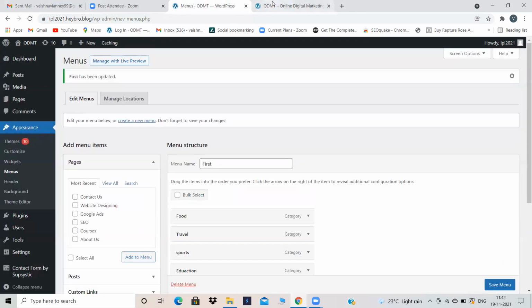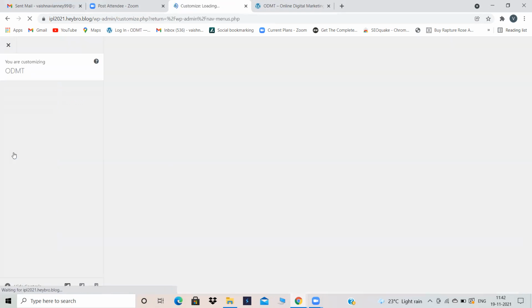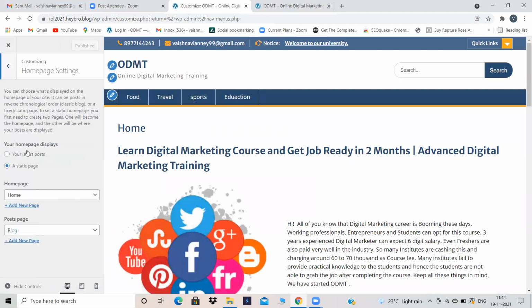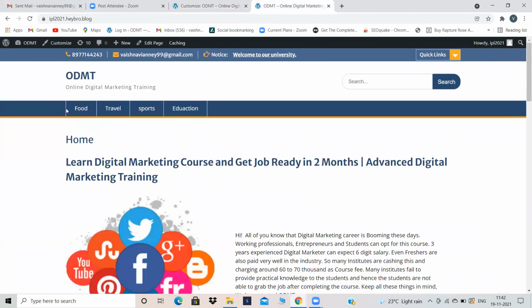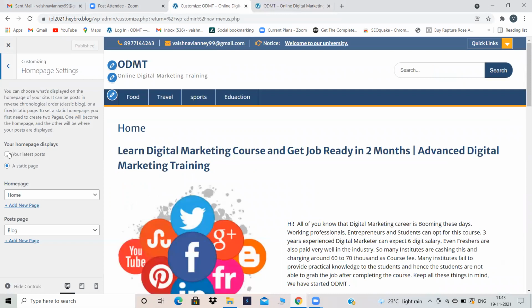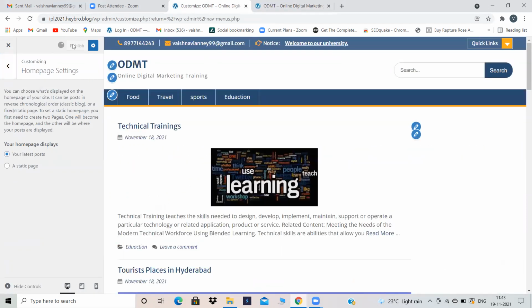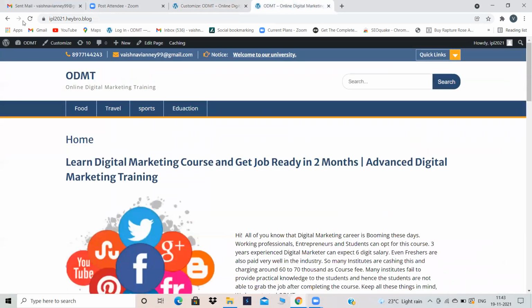So what I have to do is, I have to again go back to my, where is it? Customize, homepage settings. My homepage is only not there. Then why, when somebody opens my website, should homepage content appear? It is wrong. It should not appear. So again, change it to latest post. Then again, publish. Then come back over here.